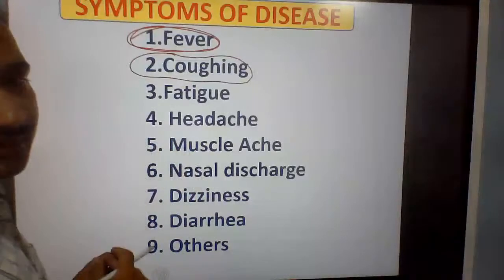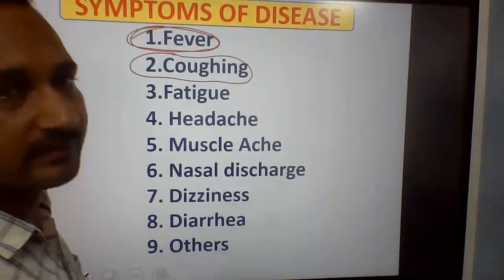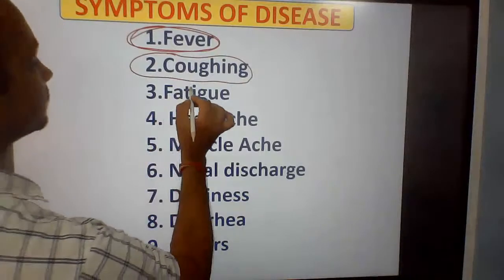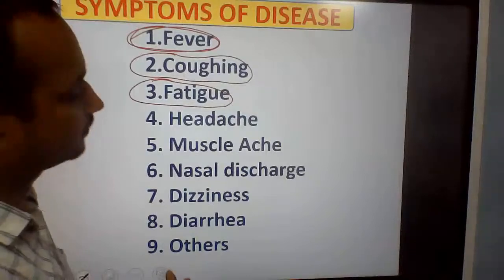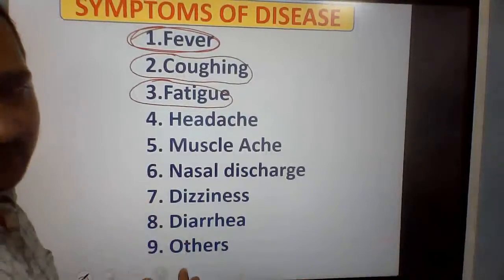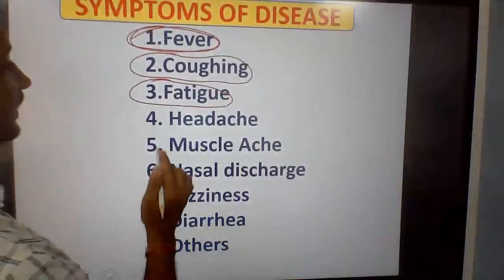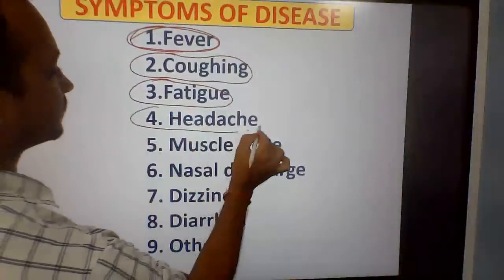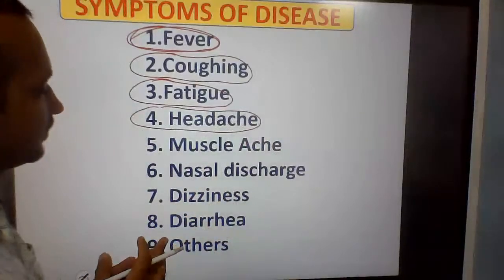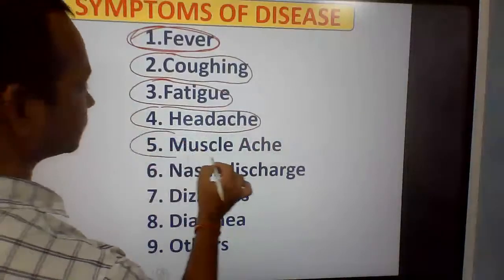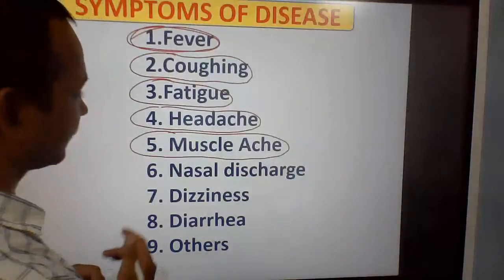Coughing is very common in old age, so it's also a symptom that the person is having some disease. Fatigue, tiredness: quick fatigue, the body has no stamina for long exercise or long physical work. Another example is headache. Another symptom of disease. Muscle ache, muscular ache, pain in the muscles.